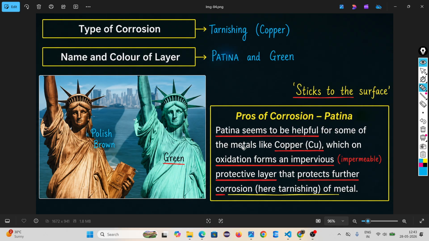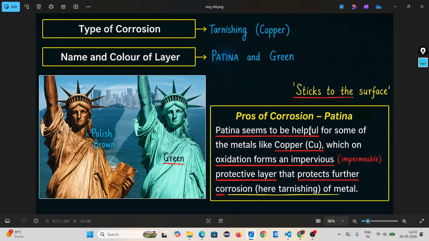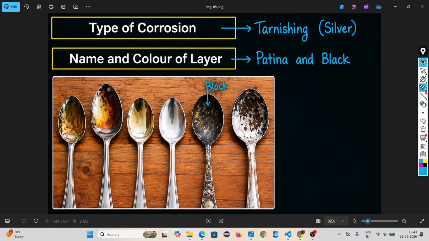Patina seems to be helpful for some metals like copper, which on oxidation forms an impervious protective layer that protects against further corrosion. Here tarnishing is better. It makes a green-colored layer and it is sticky to the surface. It is not like rust. Rust peels off. It does not peel off. Then tarnishing is also found on silver. Silver patina is black. Here it provides disadvantages, as silver loses its shining surface.